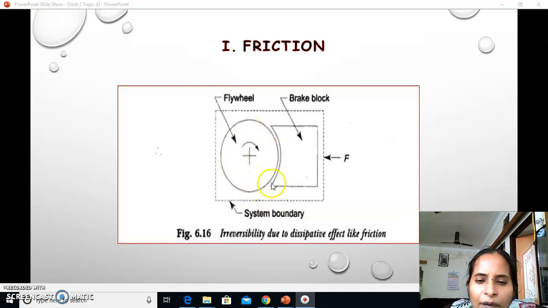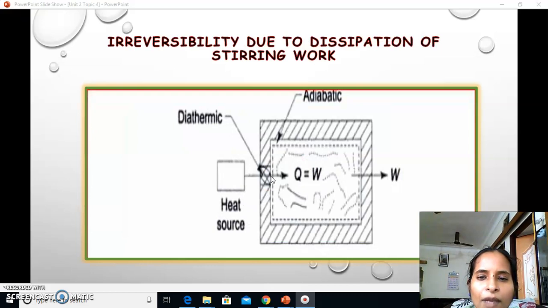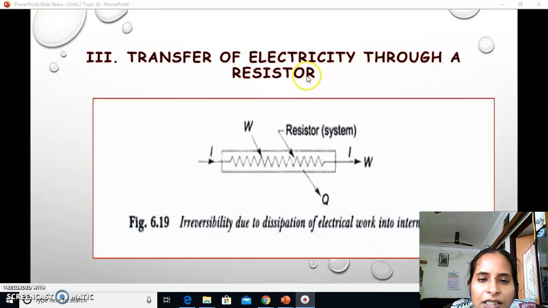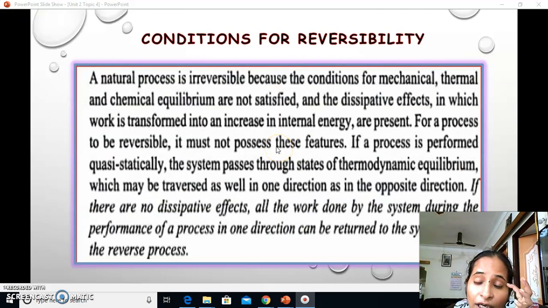Here, in the flywheel and brake block, due to the friction between these blocks, you know very well that there is a difference in the work energy extraction from the system. Paddle wheel work transfer also takes place with irreversibility due to dissipation of stirring work, and the transfer of electricity through a resistor also has irreversibility.